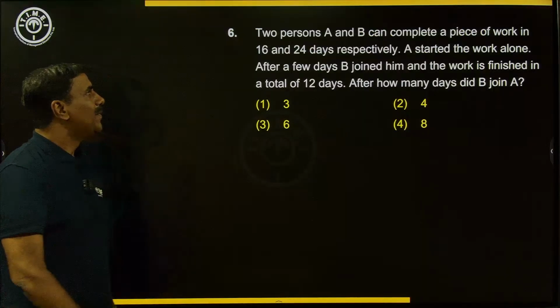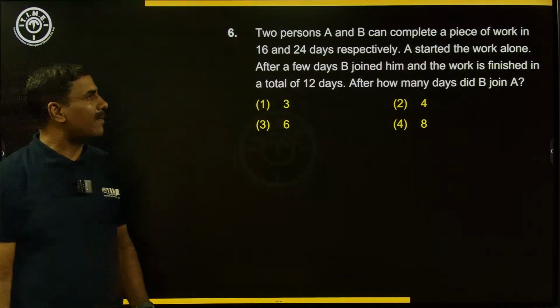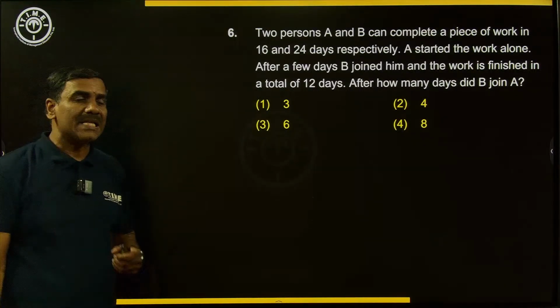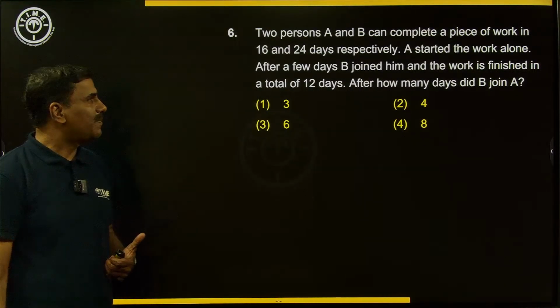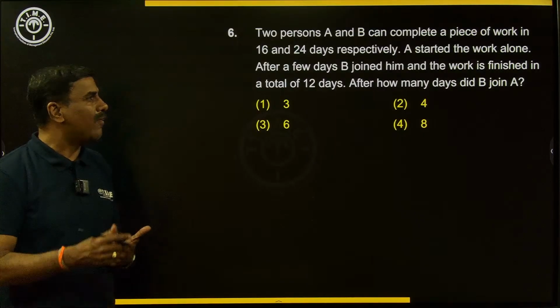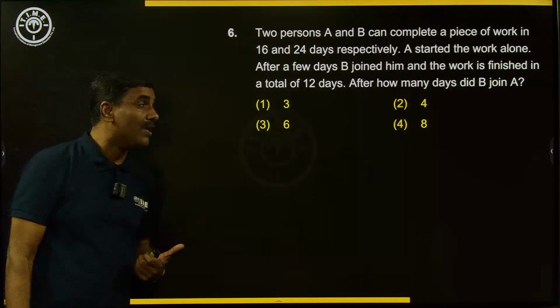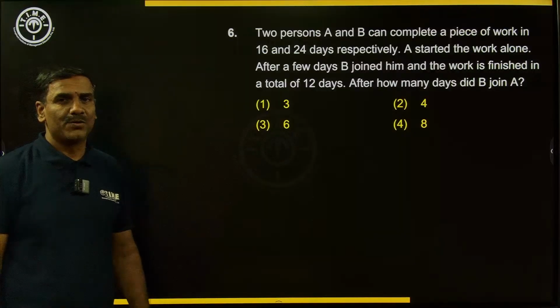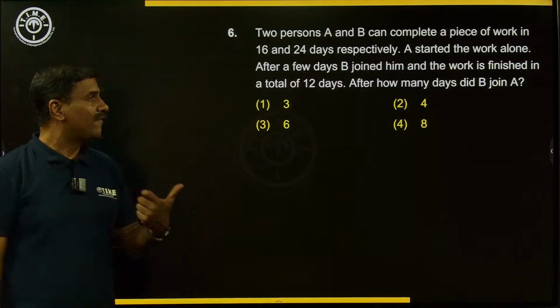Right. The next one: two persons A and B can complete a piece of work in 16 and 24 days respectively. A started the work alone. After a few days, B joined him and the work is finished in a total of 12 days. After how many days did B join A is the question. So here also the two persons are not working for the entire time together, so better we go for framing an equation.